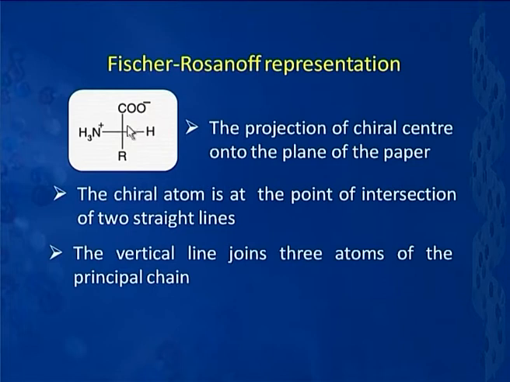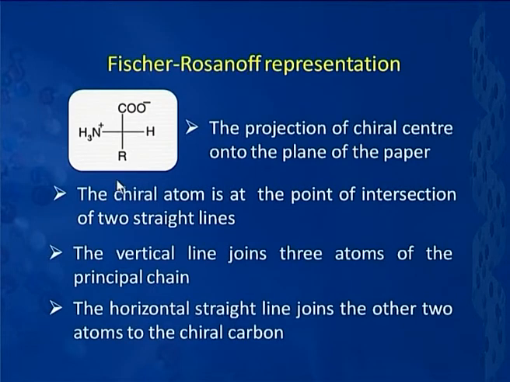This is a specific way of doing it. Then the horizontal straight line, that is this line I am referring to, basically joins the other two atoms to the chiral atom. In this case they happen to be NH3 and H here. So, that is my Fischer-Rozanoff representation. But how do we translate it back into a three-dimensional thing?